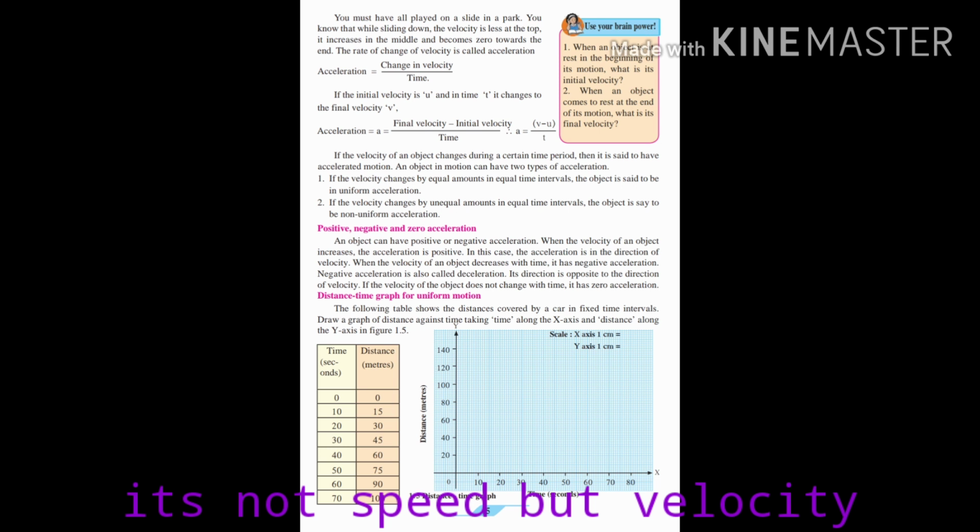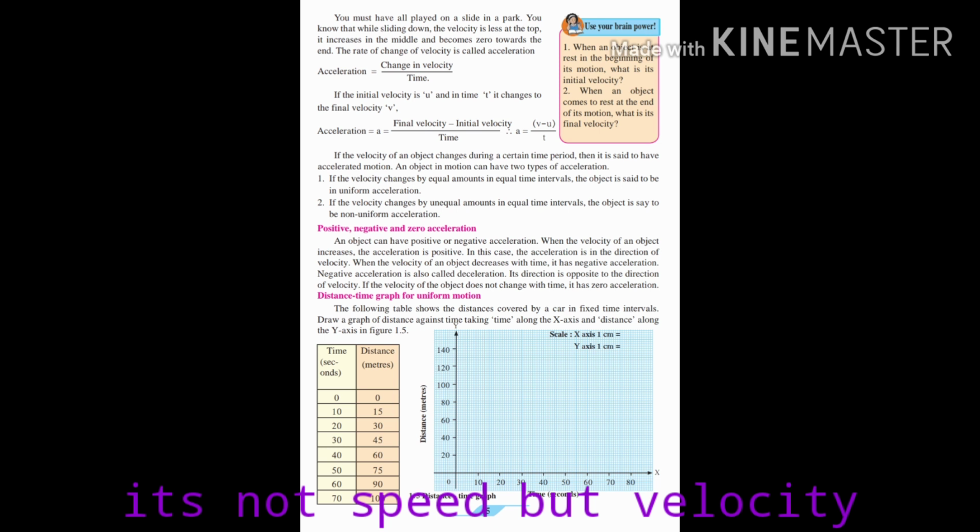Such acceleration is known as negative acceleration. Also it is known as deceleration. And what about zero? If the velocity of the object does not change with time, it is just maintaining the same velocity throughout, such acceleration is zero acceleration.